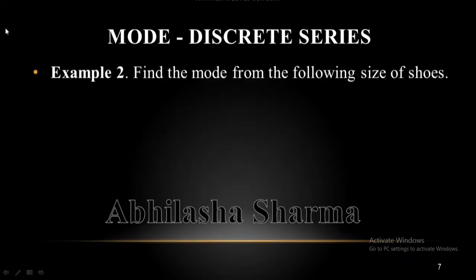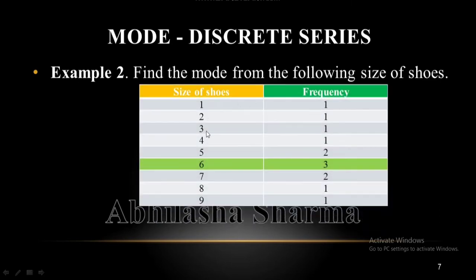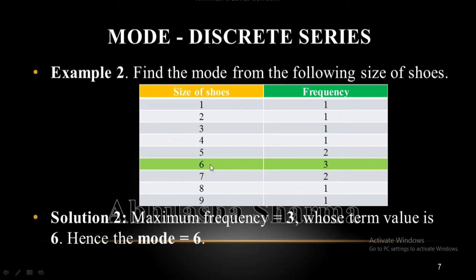For understanding mode in a discrete series, we are taking an example in which sizes of shoes and their frequencies are given. We can clearly see here that the maximum frequency is 3 and the value of this maximum frequency is 6. So, the mode is 6.